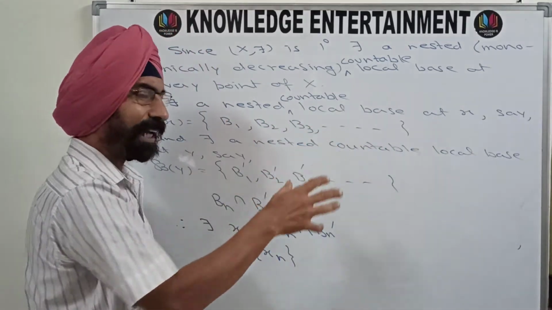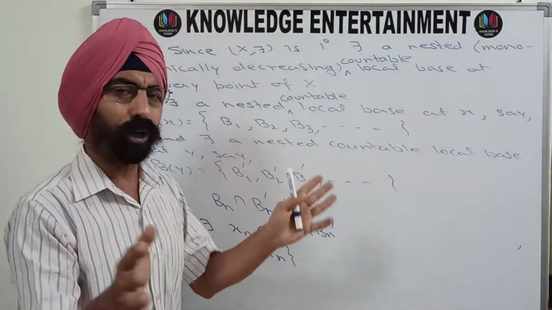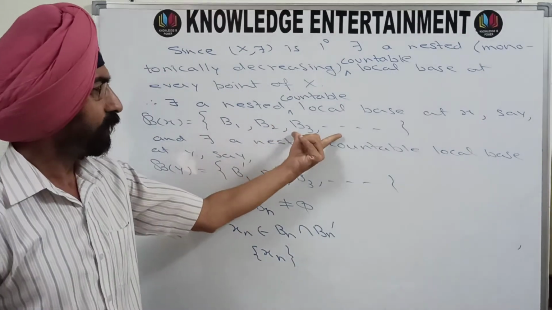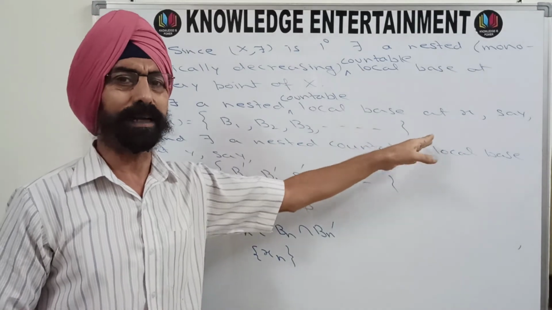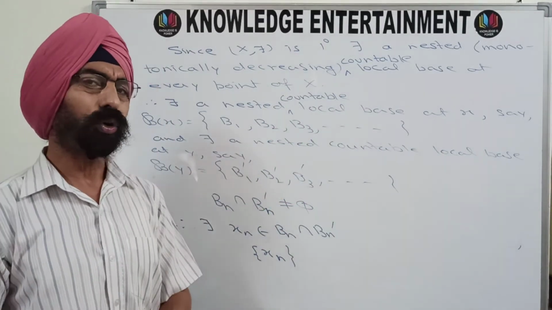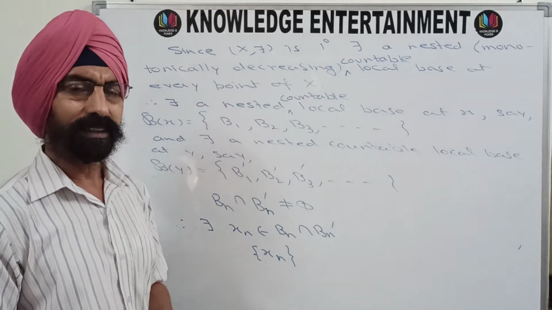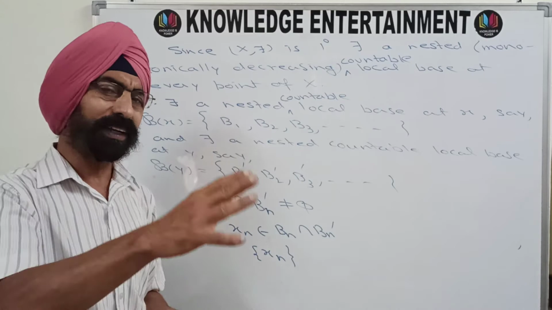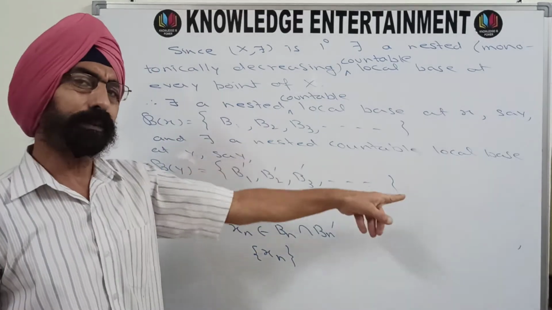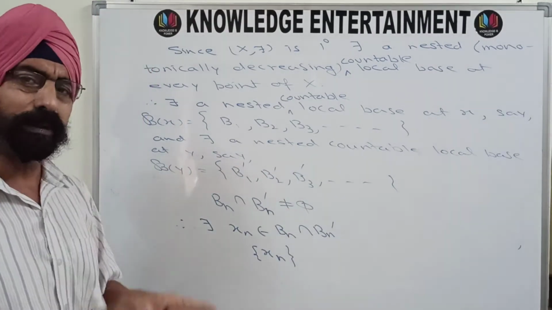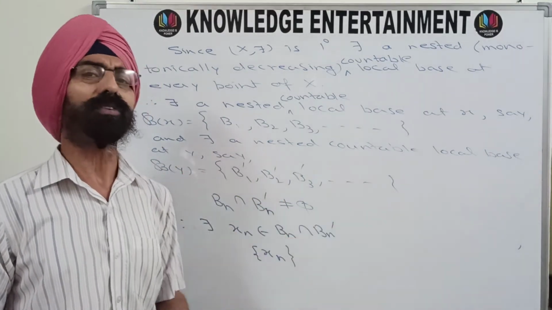The sets are continuously shrinking, going smaller and smaller. These open sets containing x are getting smaller and smaller step by step. And G is also an open set containing x. So there will be a stage after which every member of Bx will be a subset of G. And similarly, there will be a stage after which every member of By will be a subset of H.